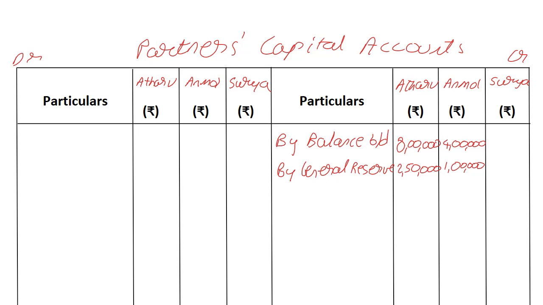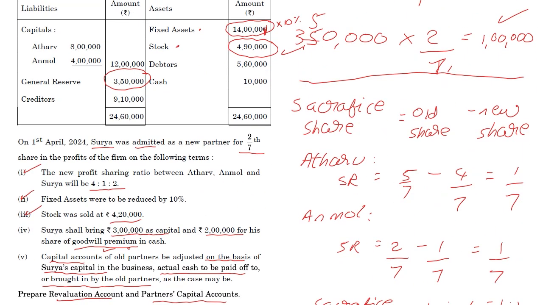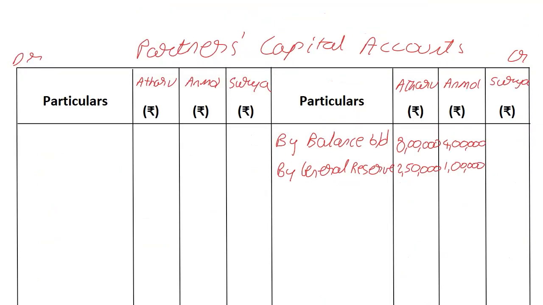Now, back here. Okay, we are done dealing with stock. Surya shall bring 3 lakhs as capital, and 2 lakhs for his share of goodwill premium. So the 3 lakh entry is very straightforward. We go over here. They're not saying how it has been brought in, so we can assume cash. So it will be by cash under Surya's column, 3 lakhs.